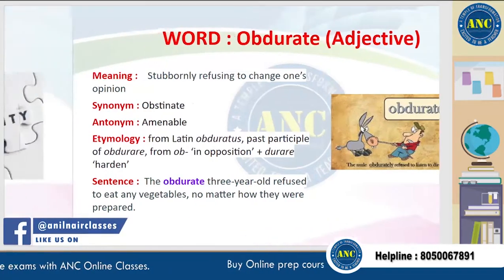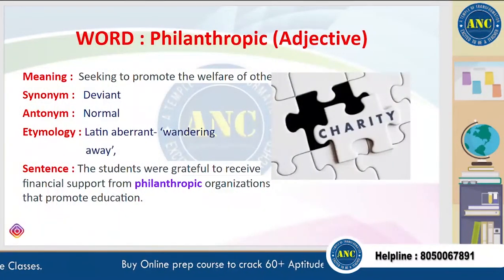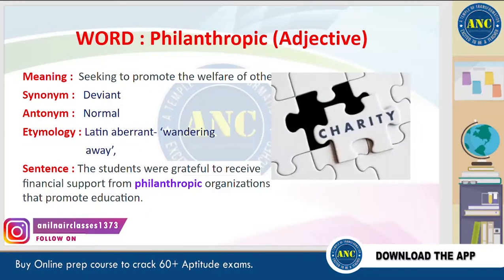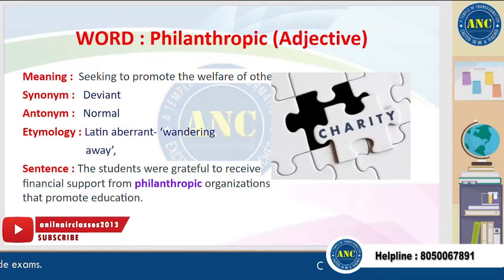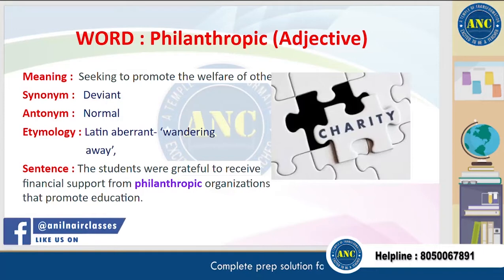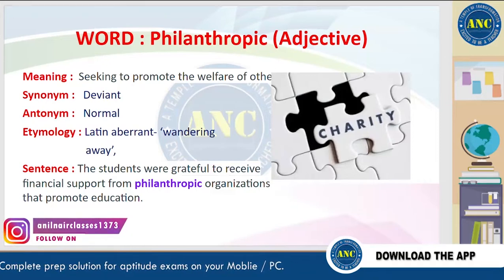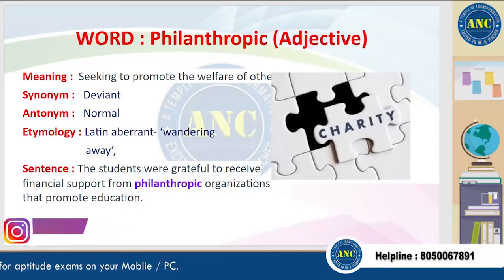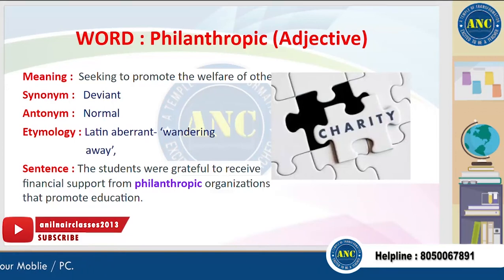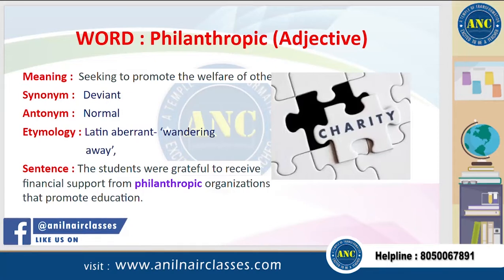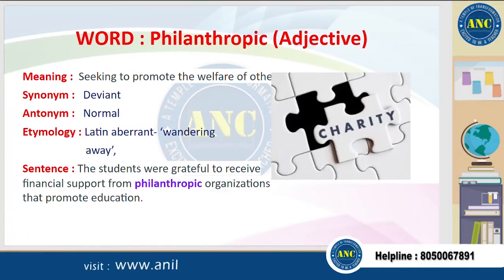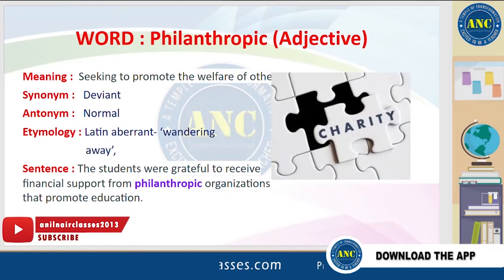The next word is philanthropic. Philanthropic means seeking to promote the welfare of others. A synonym for this word is deviant, and an antonym is normal. A sentence for this word is, the students were grateful to receive financial support from philanthropic organizations that promote education. An example of such organizations is those that give students financial aid to go to college and stuff like that. Those are philanthropic organizations, one kind of philanthropic organizations.